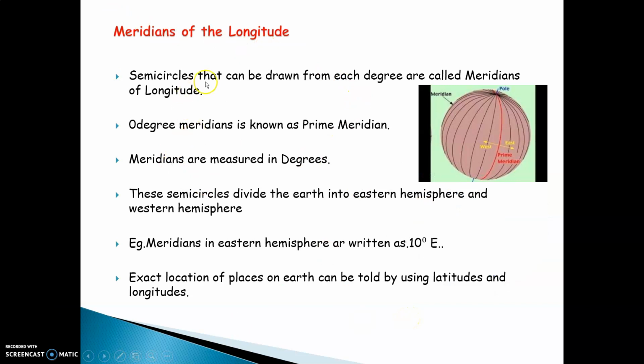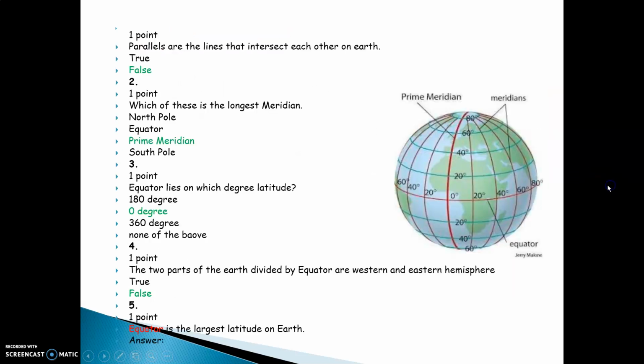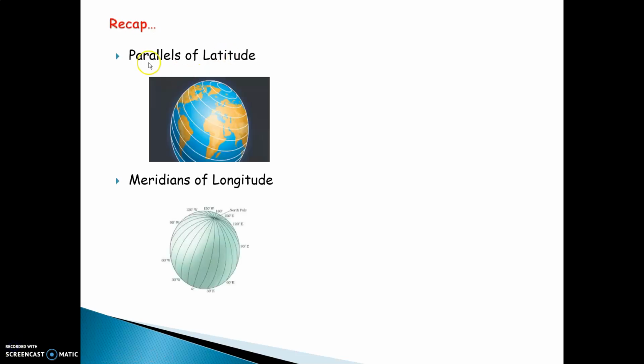Meridians of longitude. The semicircles that can be drawn from each degree are called meridians of longitude. For example, the standing lines or vertical lines on the earth are called meridians of longitude. The longest meridian on the earth is the prime meridian, which is at 0 degrees and passes through the center of the earth. This prime meridian divides the earth into 2 equal parts: the Western Hemisphere and the Eastern Hemisphere. This is how the earth looks.